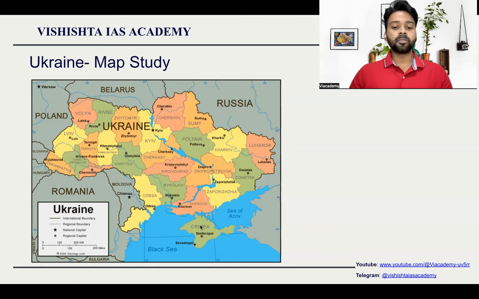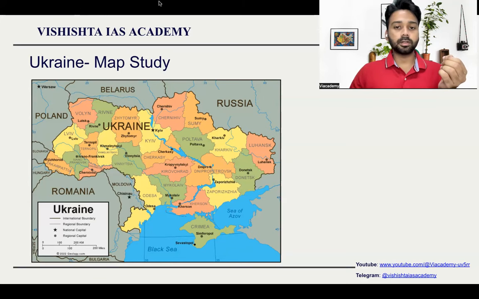Black Sea is very important. The Crimean Peninsula is there in the south of Ukraine. Sea of Azov surrounds Ukraine and then Russia also. Crimean Peninsula has been claimed by Russia and it has already conquered the entire Crimean Peninsula. At present, it is under Russian occupation. Even though the global countries do not agree that it is under Russia, in reality, it has been captured by Russia. Some of the important provinces of Ukraine also should be known because they may give two, three provinces and ask which country these provinces belong to.